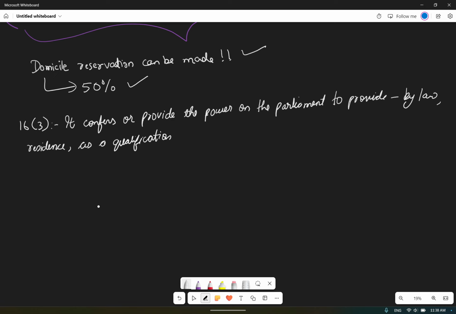In what cases? I can't say I haven't done a BTech and yet act as an engineer because I am from the state of Odisha or Gujarat. No, that won't be the case.